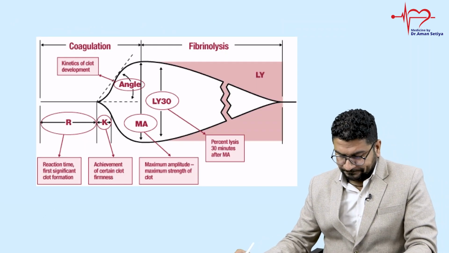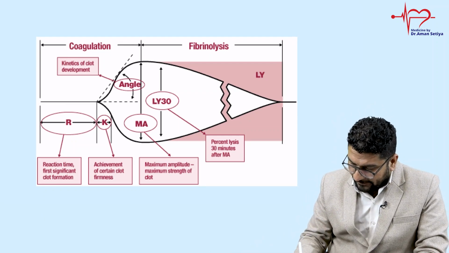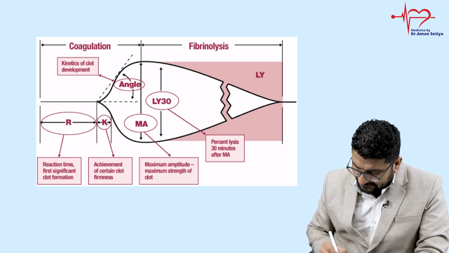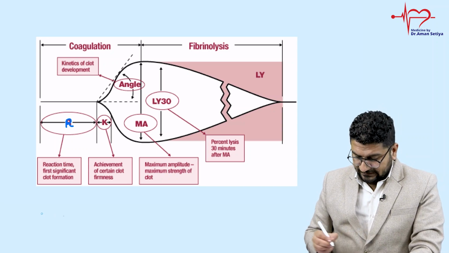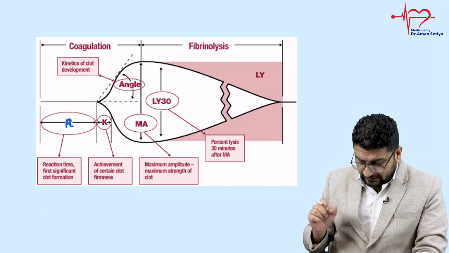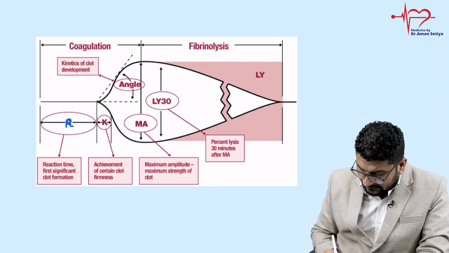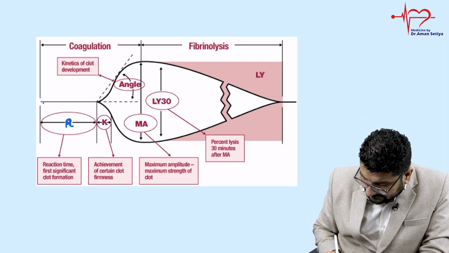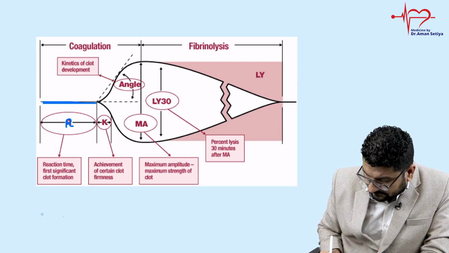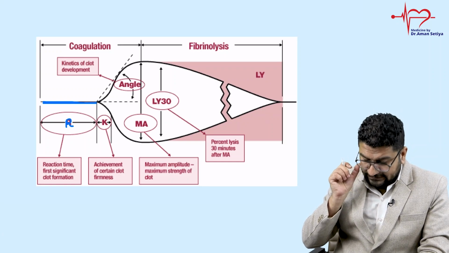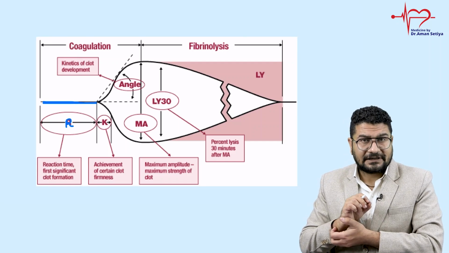You can look at this. First, what we see is called the reaction time. Now understand what I mean by reaction time. We represent reaction time as R. It is the time till initial clot formation, meaning the initial fibrin clot formation. That time is called reaction time. If I shade this part with blue, this part which I am drawing now is called reaction time. So this tells you how your fibrin clot is formed, the initial time that is spent.